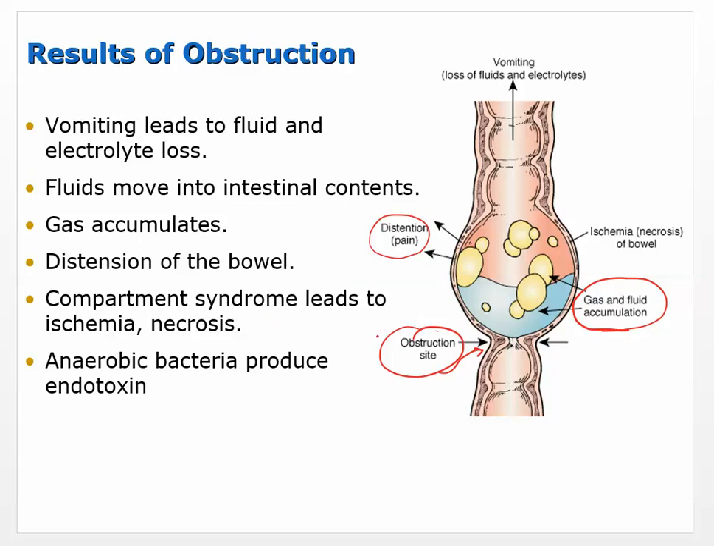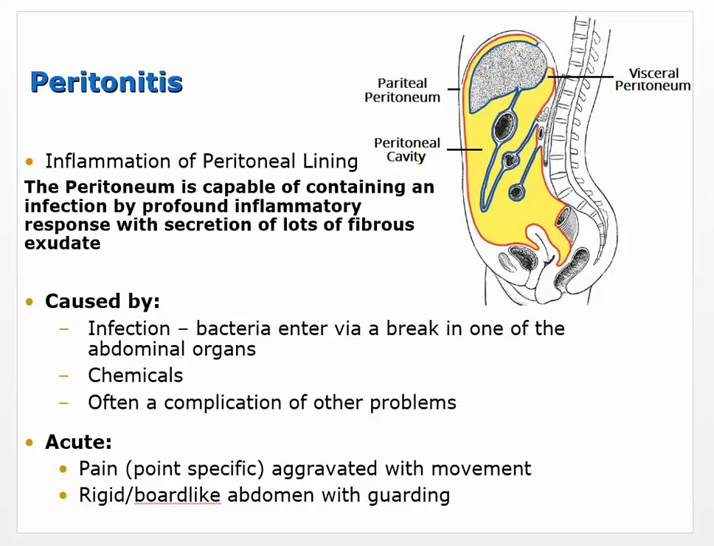Compartment syndrome leads to ischemia, necrosis. So you can see that, ischemia or necrosis of the bowel. So it's not going to get the proper blood flow to that area. And then anaerobic bacteria. So now you've got a little growth chamber for bacteria to grow and then not be flushed out as necessary. Okay, so that can cause a problem as well. Okay, so that's sort of moving through.